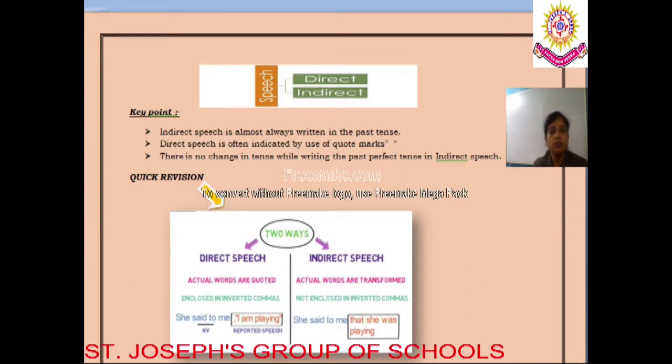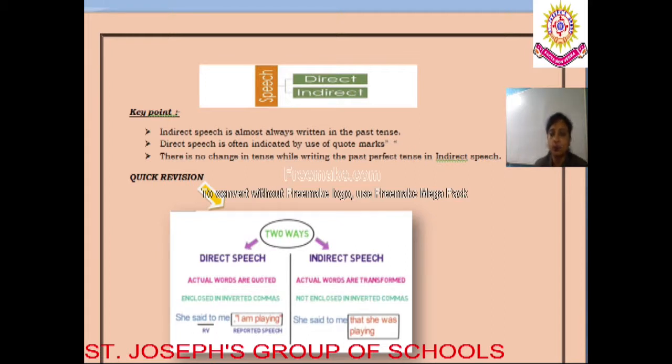So, dear students, in the previous class, we learnt about direct speech and indirect speech. Today we will have a quick revision, and then we will study further the concept of direct and indirect speech and the different steps to convert direct speech into indirect speech, and then we'll solve the worksheets. So dear students, without wasting much time, let us move ahead and have a quick revision on direct and indirect speech.